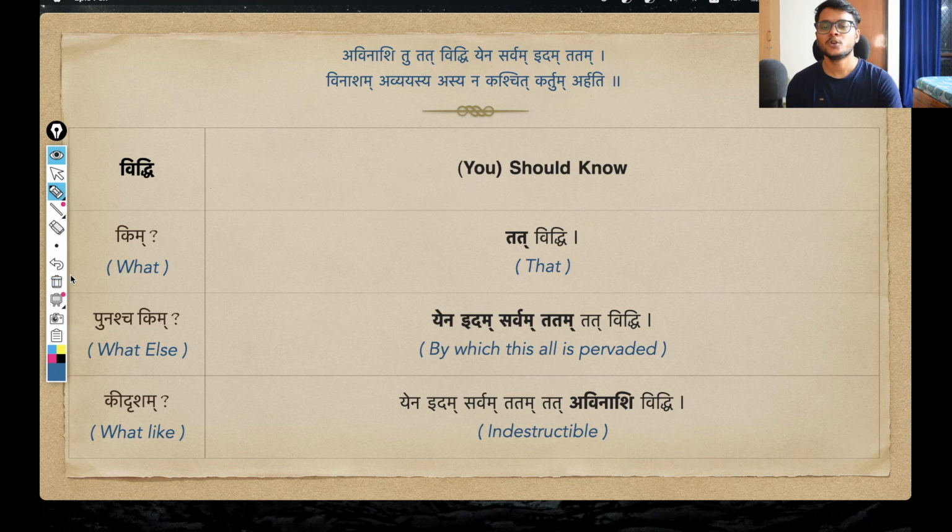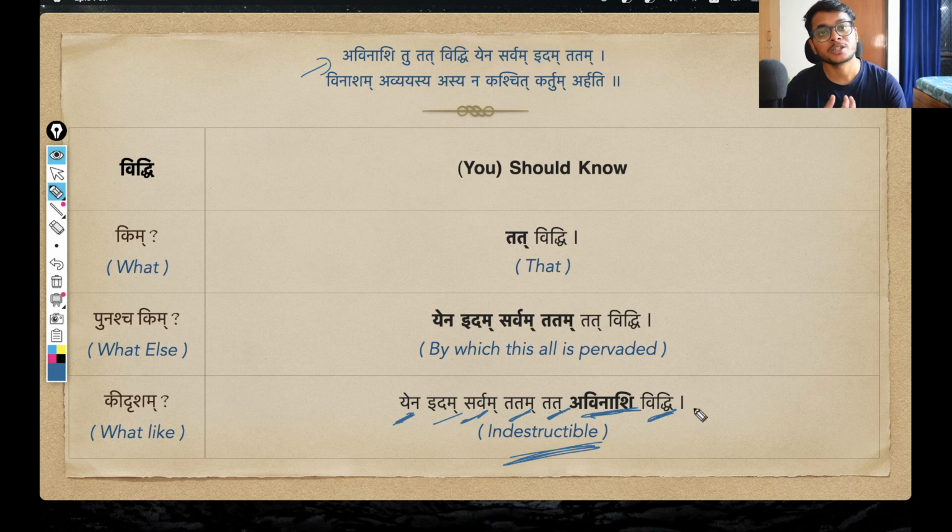But anyways, I hope this entire first line is clear. Krishna is telling Arjuna that Arjuna, you should know that tattva, that supreme reality by which this entire idam sarvam, this entire creation, is pervaded. And that supreme reality is avinashi, that supreme reality is indestructible, it is imperishable.